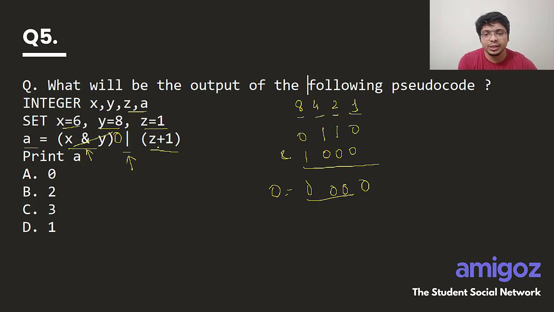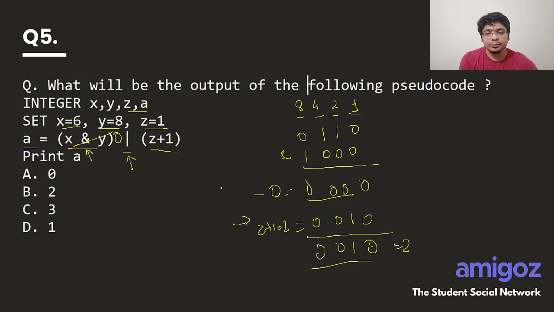0 or z plus 1. Z plus 1 is 2. How do you represent 2? So z plus 1 is equal to 2. How do you represent 2 here? So 0, 0, 1, 0. What is the OR of this and this? Right. So we'll see OR is 0 here. OR is 1, right? If any of the inputs are 1, then we write 1, right? Otherwise 0. So OR of 0 and 1 is 1. OR of 0 and 0 is 0. OR of 0 and 0 is 0. That is why this is the answer, which is 2. Hence A is equal to 2. What is the answer? B.